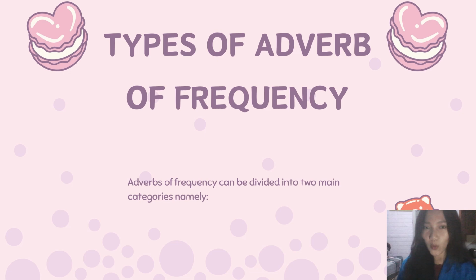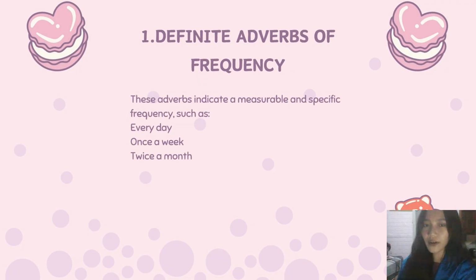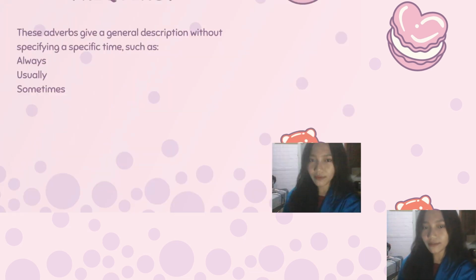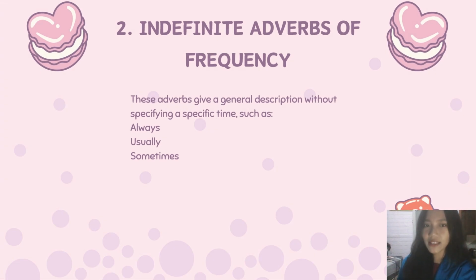An adverb of frequency can be divided into two. The first is definite adverb of frequency. This adverb indicates a measurable and specific frequency, such as every day, once a week, and twice a month. And the second is indefinite adverb of frequency. This adverb gives a general description without specifying a specific time, such as always, usually, and sometimes.